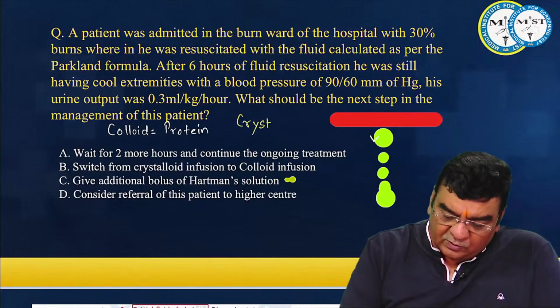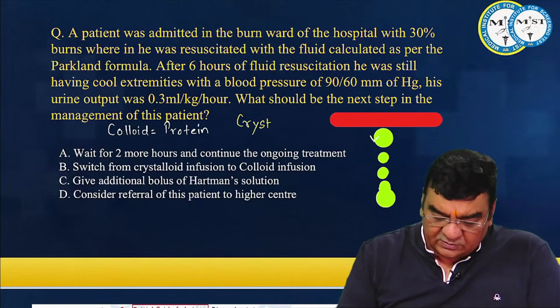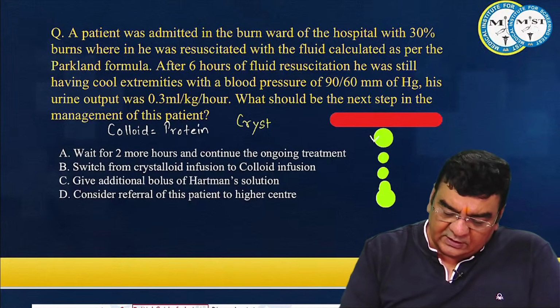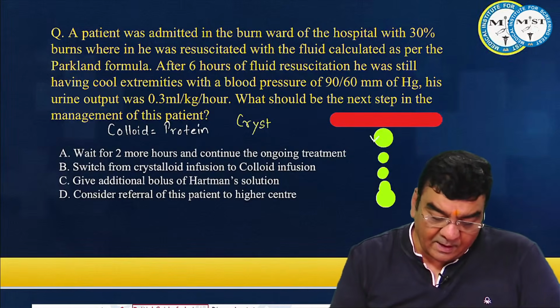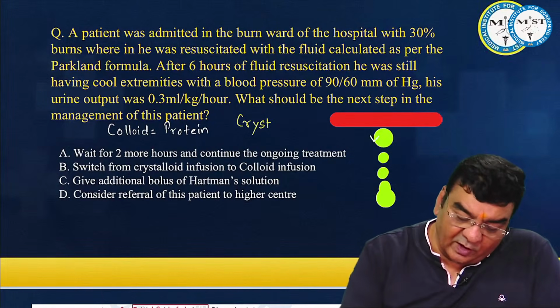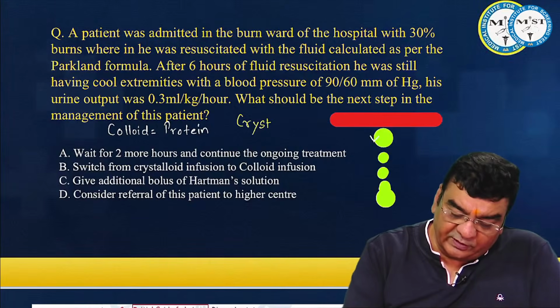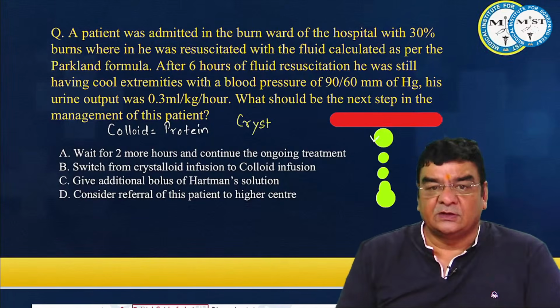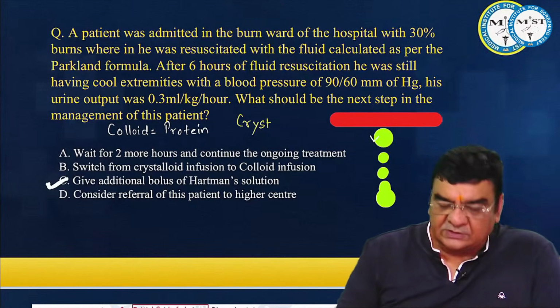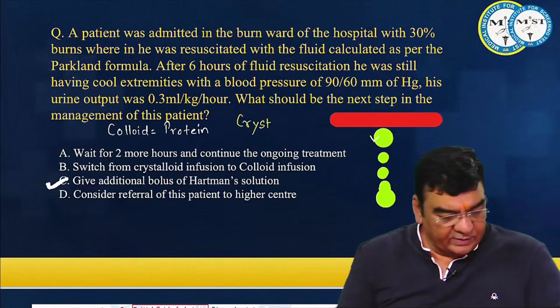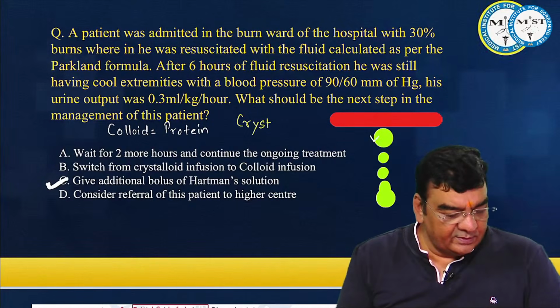Give additional bolus of Hartmann solution. Yes, we should increase the fluid. Consider referral of this patient to higher center. Now, because you have to make the patient stable before you refer this patient to the higher center, otherwise the patient can die on the way. So a better option is here, you have to just increase the volume of fluid. Right.